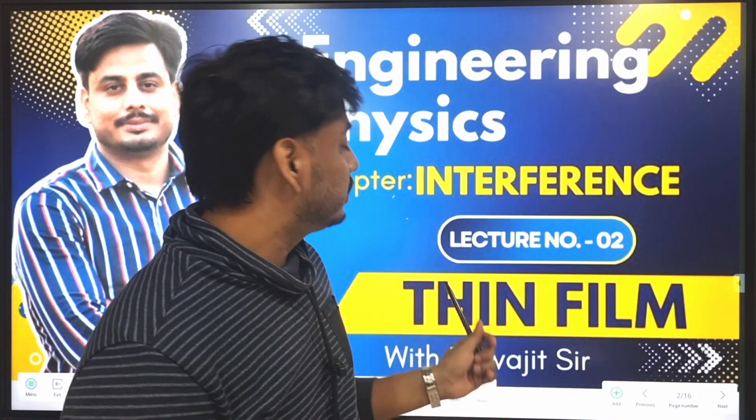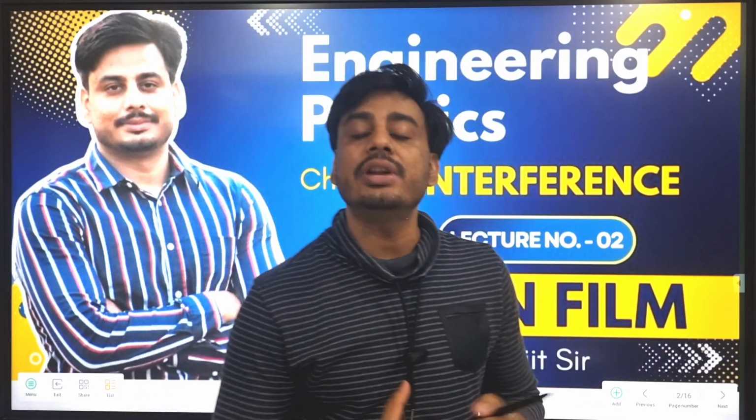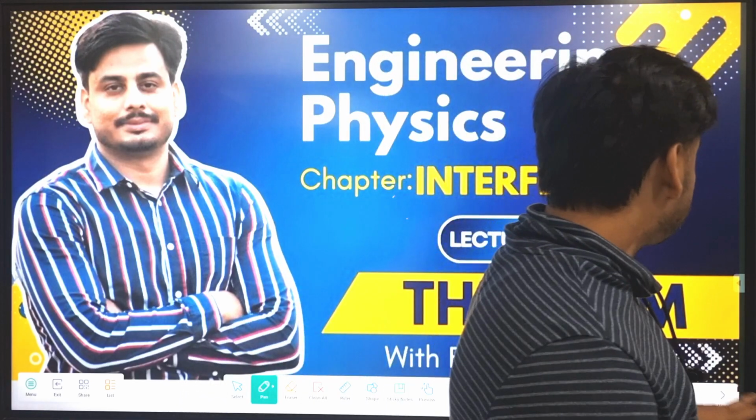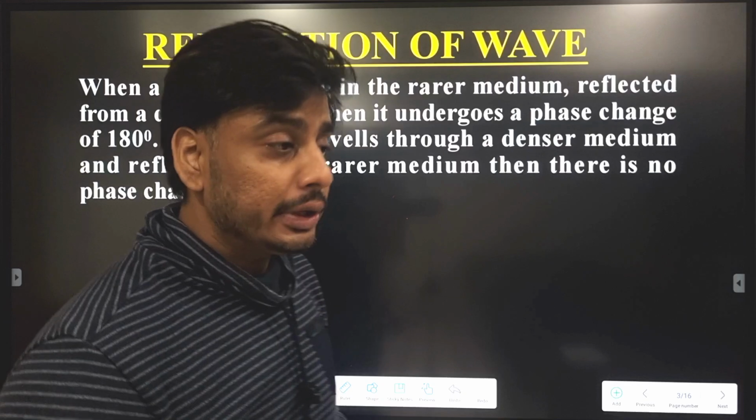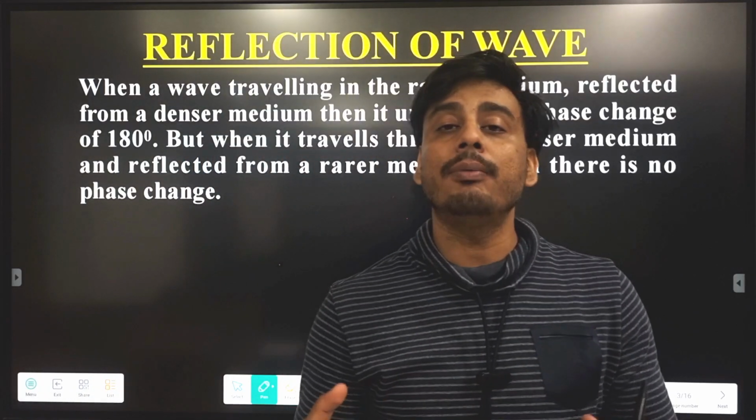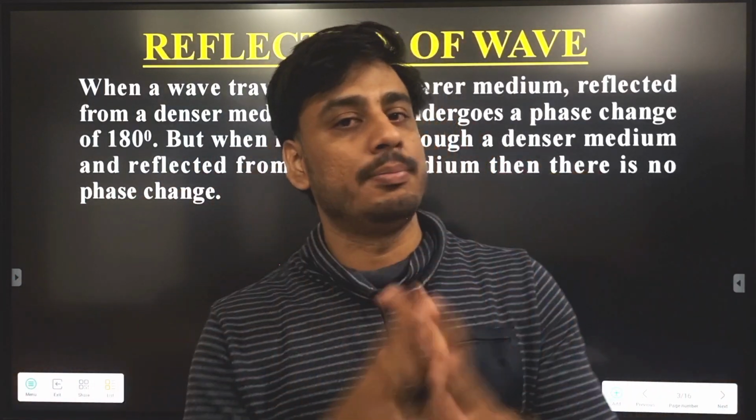Today, as you know from the thumbnail, we will discuss the thin film. How interference takes place in a thin film, we will discuss. Before going to that, we first have to discuss what reflection of a wave is. We already know what reflection is. Bouncing back of light from any surface is known as reflection.